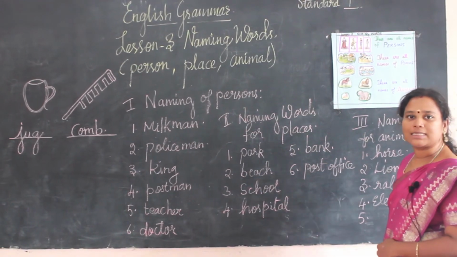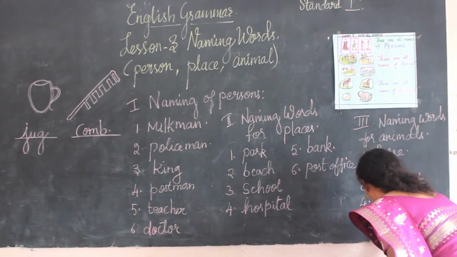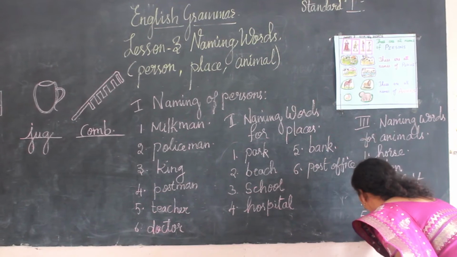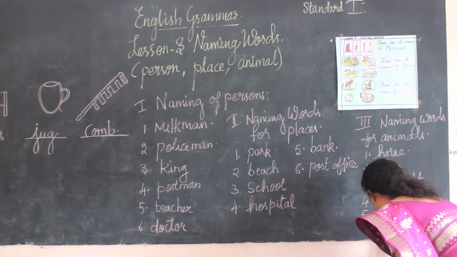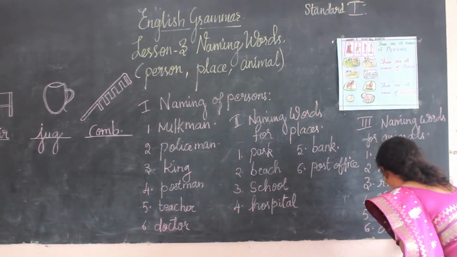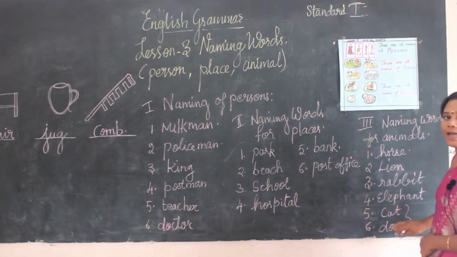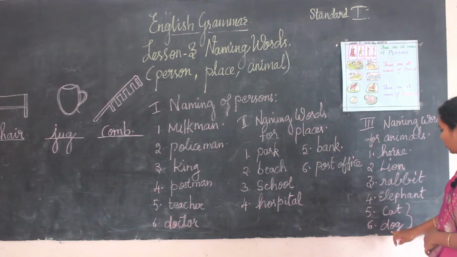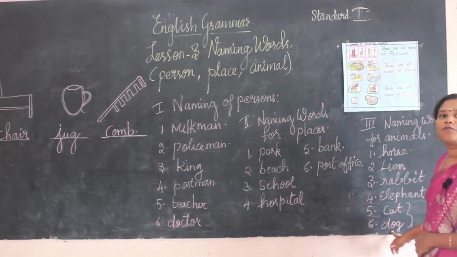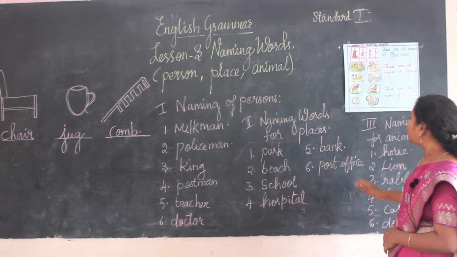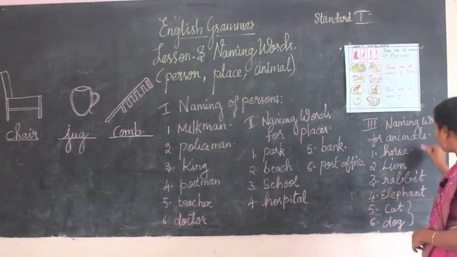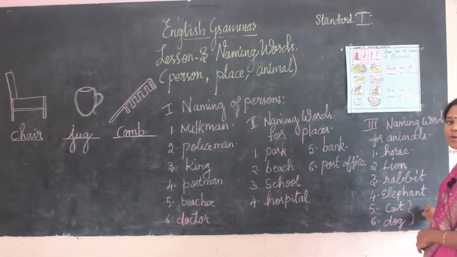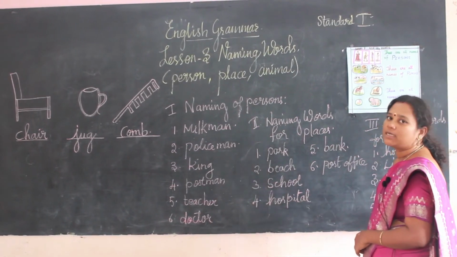Now let us say two examples for animals. Let us write cat. C-A-T, cat. And the sixth one I am going to write is dog. These are pet animals also. Cat drinks milk. But the dog? Dog is a faithful animal. So we have seen some of the animals' names. So animals also have names.